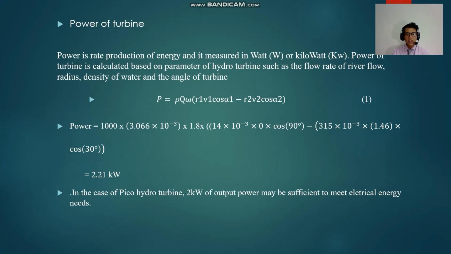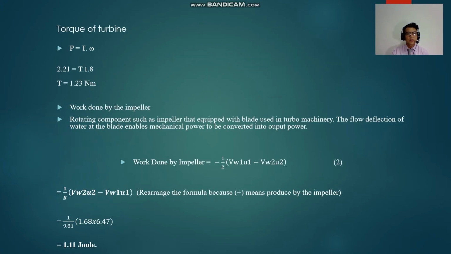In the case of the Pico hydro turbine, 2 kilowatt of output power may be sufficient to meet the electrical energy needs. Okay, for the torque of the turbine, the equation is stated that P equals tau dot omega. 2.21 is equal to tau dot 1.8, so we got the torque, which is 1.23 Newton meter.